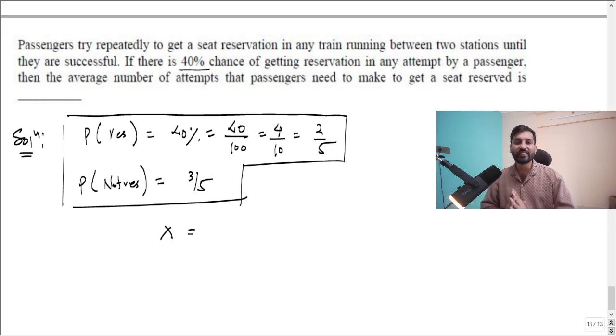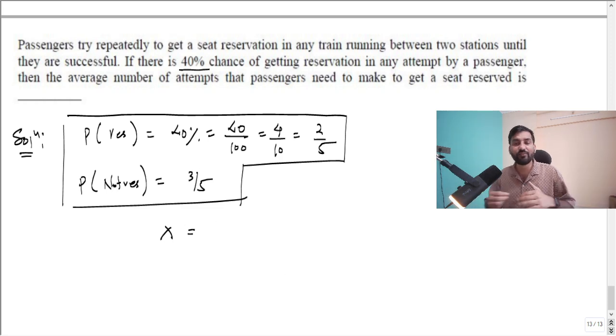Say we have made the first attempt and haven't got the reservation. Then we go again and make the same x number of attempts, but one attempt has already been made, and that attempt has gone wasted.